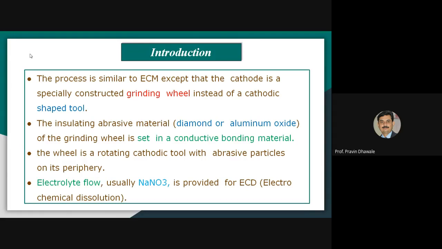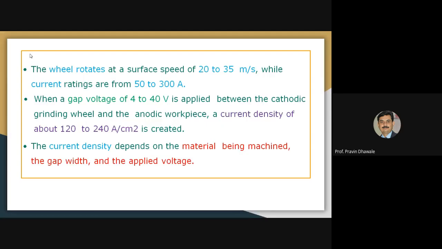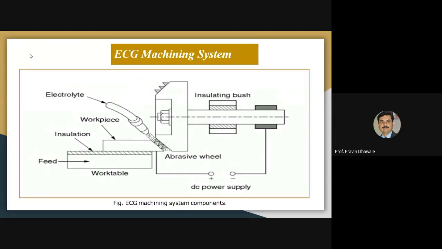Based on that, we select a different type of electrolyte. This is the basic principle of how the electrochemical grinding process is carried out. This is the experimental setup, showing the different components of the electrochemical grinding process.